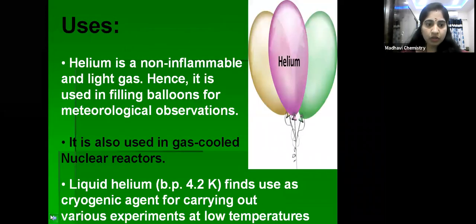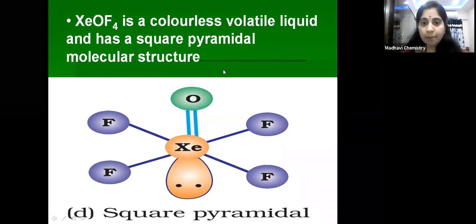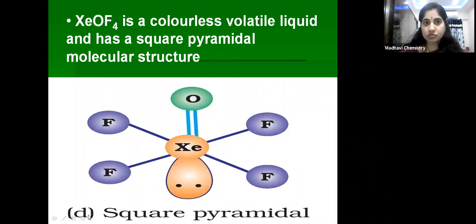Next, coming to xenon oxyfluoride, XeOF4. XeOF4 is a colorless volatile liquid and has a square pyramidal molecular structure. Actually it should be octahedral, but it has one lone pair of electrons, because of which it has a square pyramidal structure. You have to practice these structures, children. XeOF4 has a square pyramidal structure, one lone pair of electrons, single bonds with 4 fluorines and one double bond with oxygen.